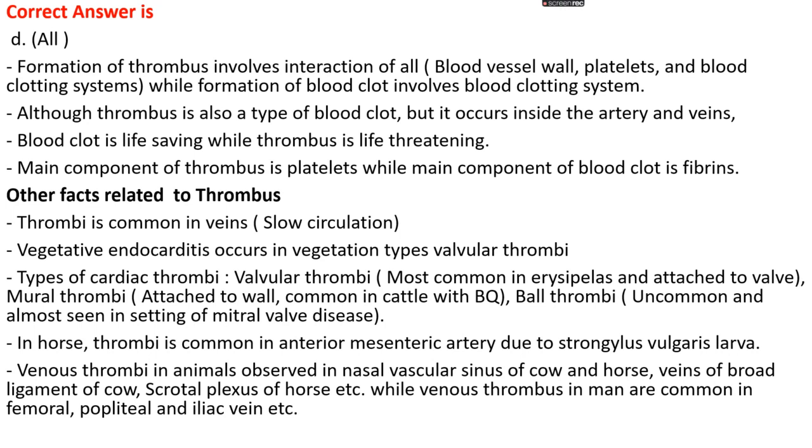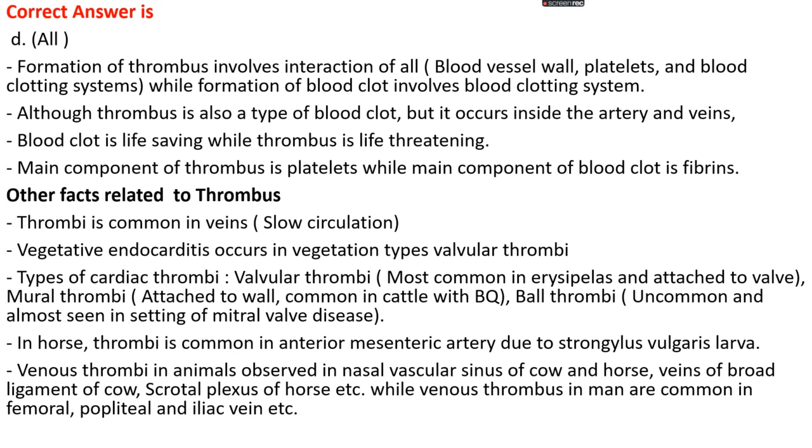Although a thrombus is also a type of blood clot, it occurs inside the arteries and veins, and it is a pathological condition. A blood clot is actually life saving, while a thrombus is a life-threatening condition. The main component of a thrombus is platelets, while the main component of a blood clot is fibrin. Okay, let's see some other facts related to thrombus.